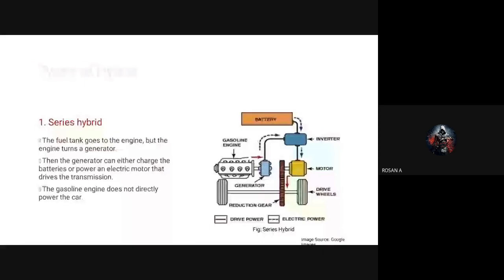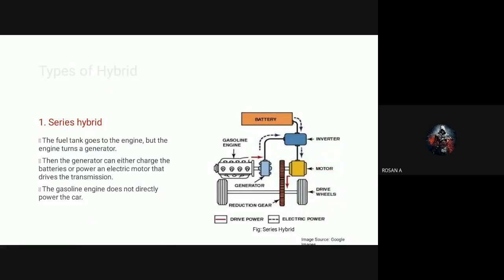Here the generator both charges the battery as well as gives power to the electrical motor. The generator will generate the power, and it passes in the form of the battery. It goes to the battery as well as to the electrical motor. When a large amount of power is required, the motor draws electricity from both the battery as well as the generator, right?